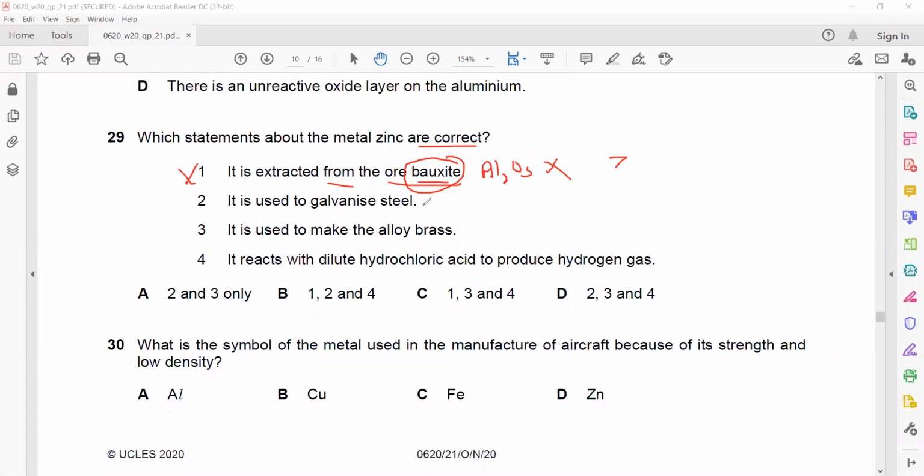It is used to galvanize steel. That's correct. It is a more reactive metal used in galvanizing. It is used to make the alloy brass. Brass is an alloy of zinc and copper. That's also true.